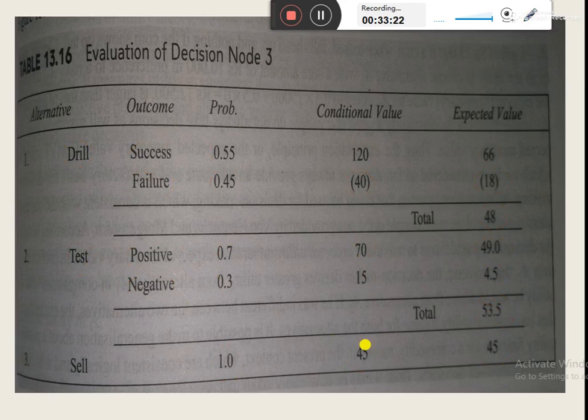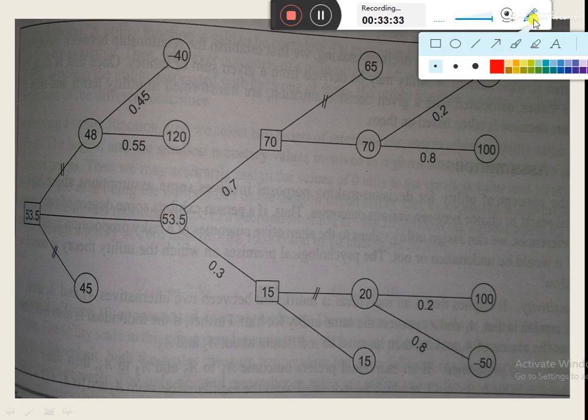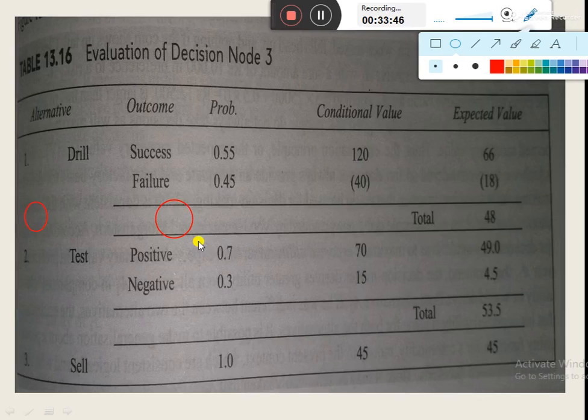So after evaluating all the decision nodes, now we would select the best course of action for the company. At stage 1, the company would select the option of testing because it is giving the maximum profit to the company. On the basis of this evaluation, we came to know that testing is giving the maximum profit.